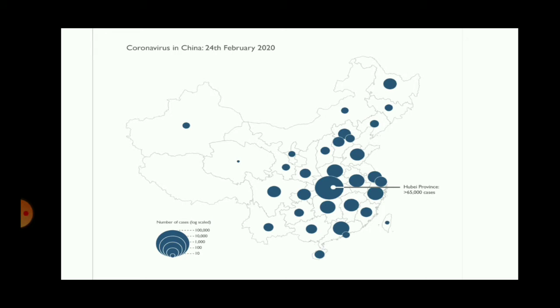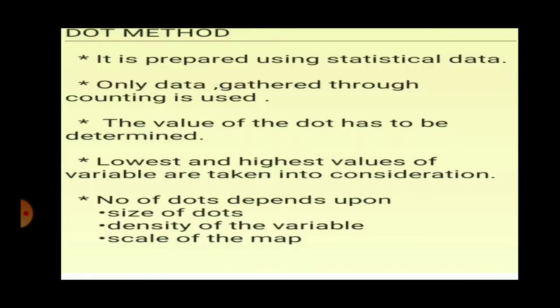Here you can see the map of China showing the corona cases. Here also the dots are of varying sizes. The index indicates the cases that have been registered in the particular district, in the particular state of the nation. So let us understand what are dot method maps.